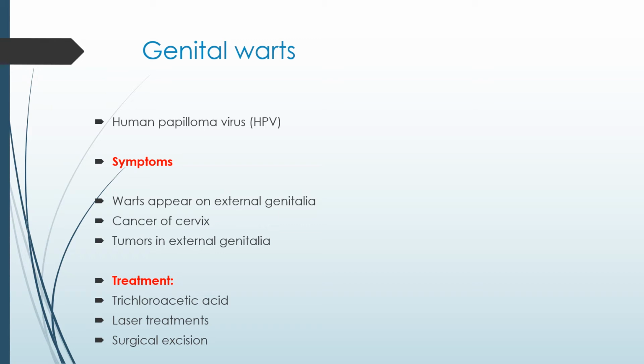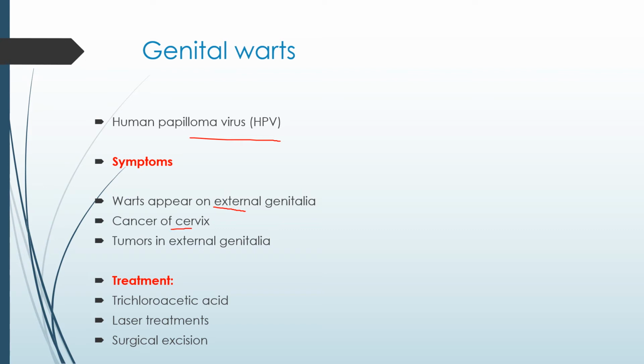Next is genital warts. This is another sexually transmitted disease, a viral disease caused by human papilloma virus. The symptoms are warts appearing on the external genitalia, and it may lead to cancer of the cervix region.